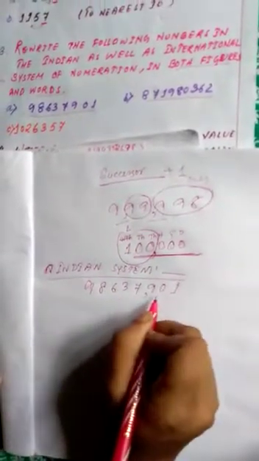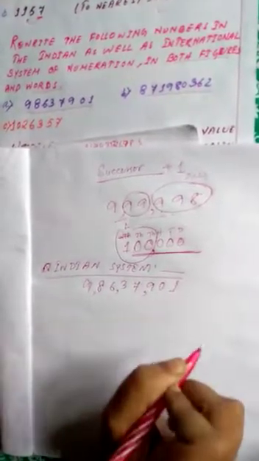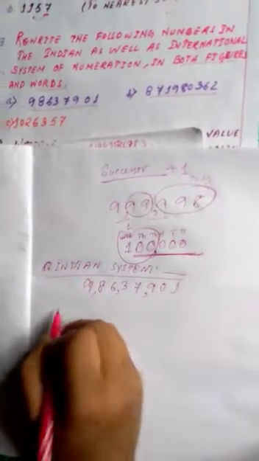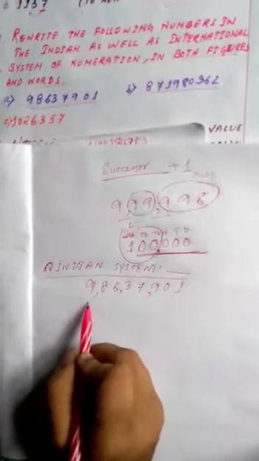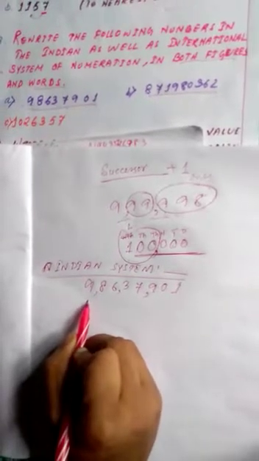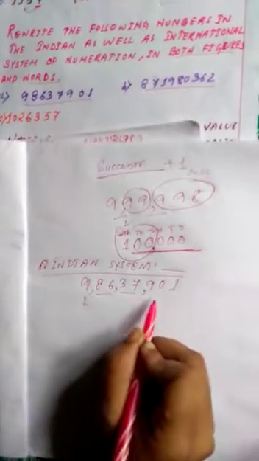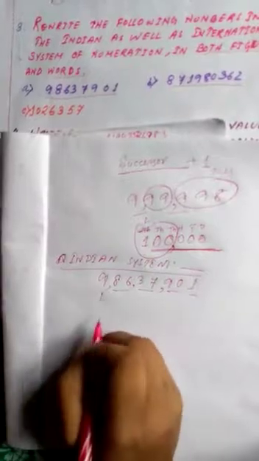In figures, you have to use the commas. It will be like this; you just insert the commas. Then in words, how will you write it? In words, it will be 9 crores 86 lakhs 37,901.